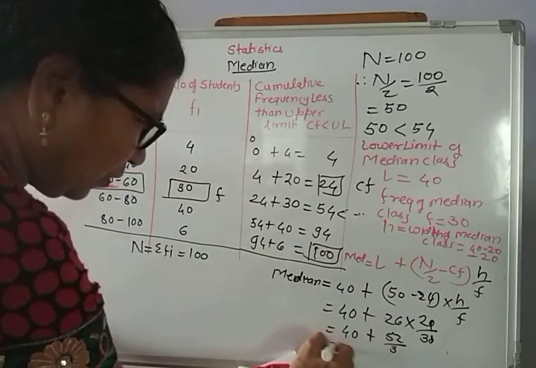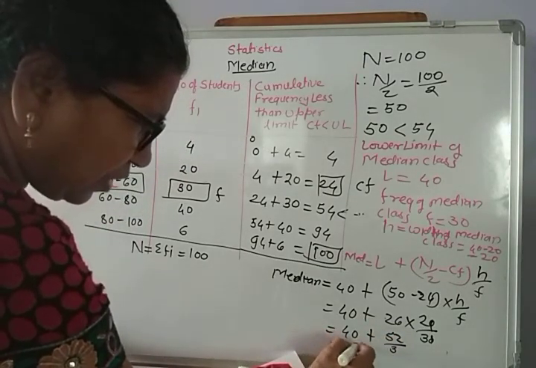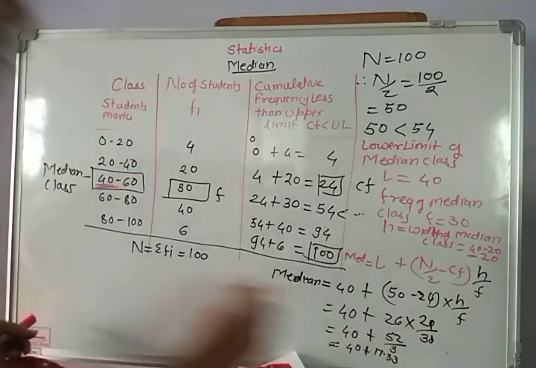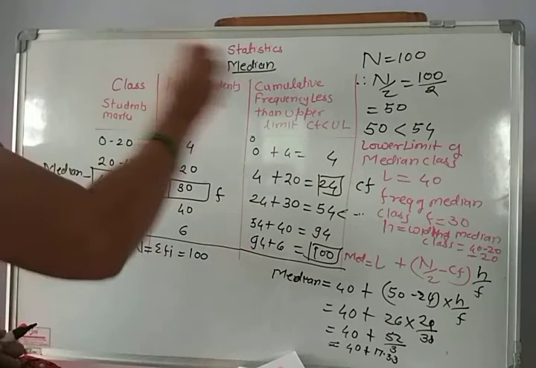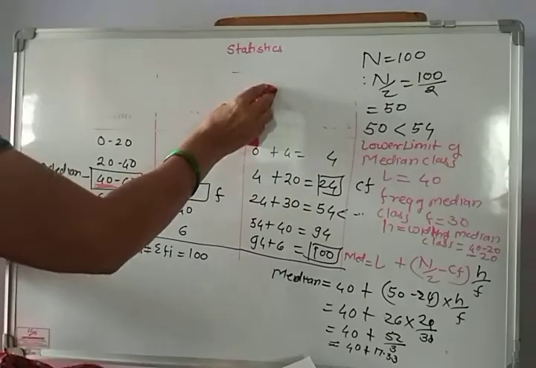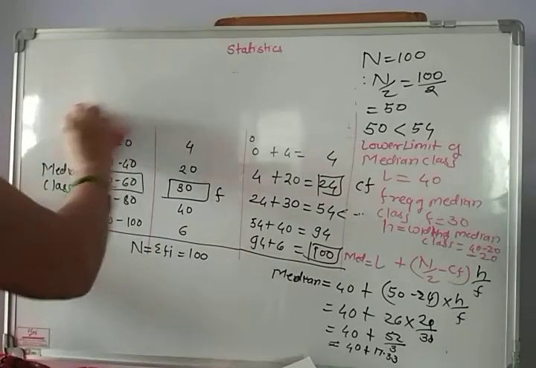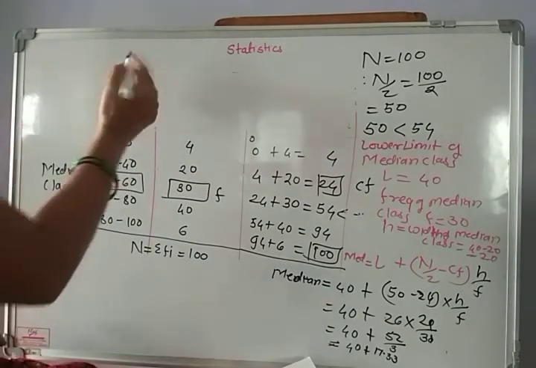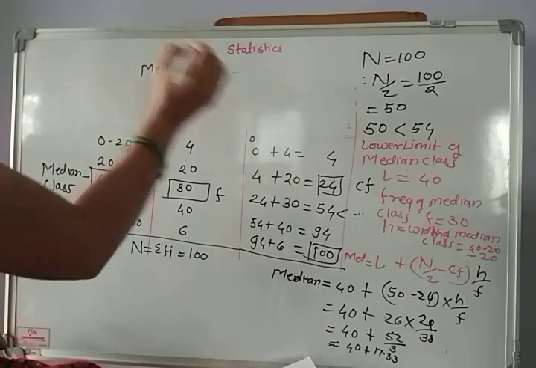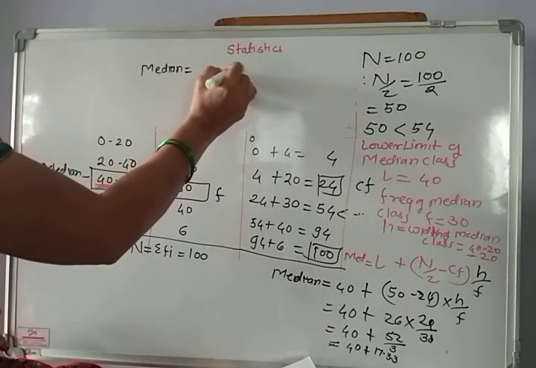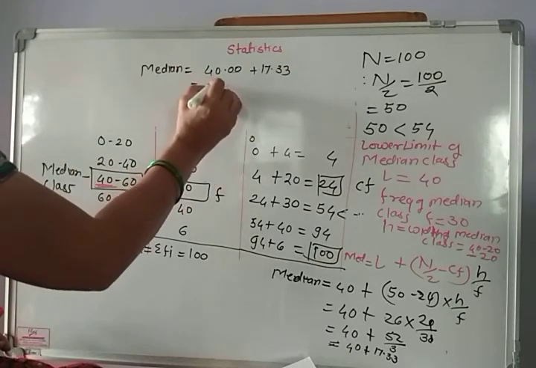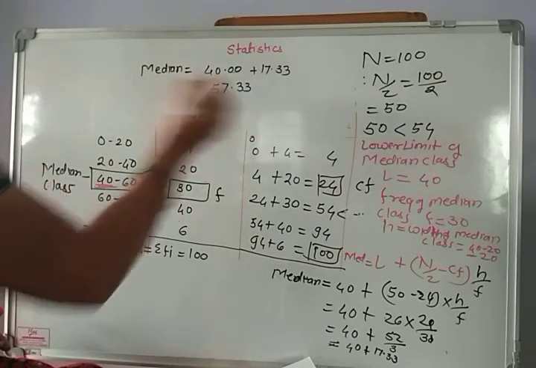That is equal to 40 plus 17.33. That gives us median equals 40.00 plus 17.33, that is equal to 57.33.